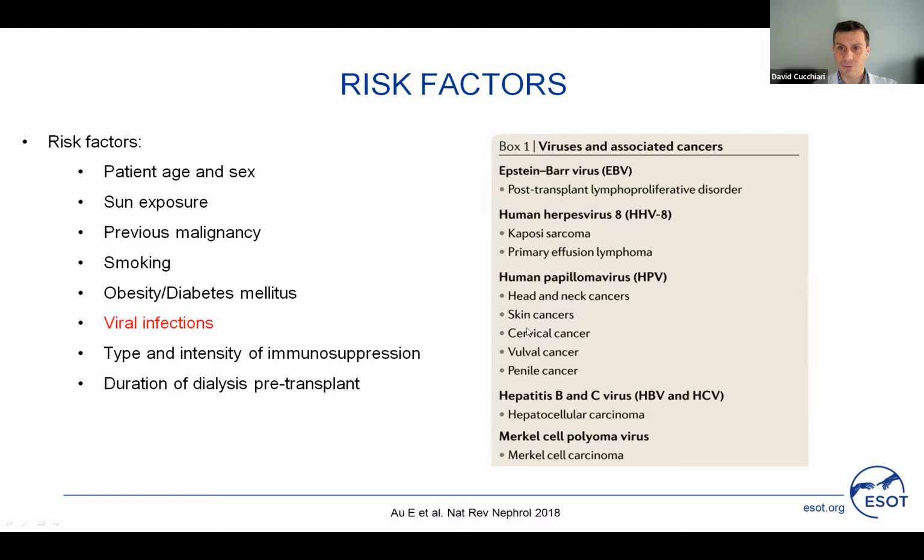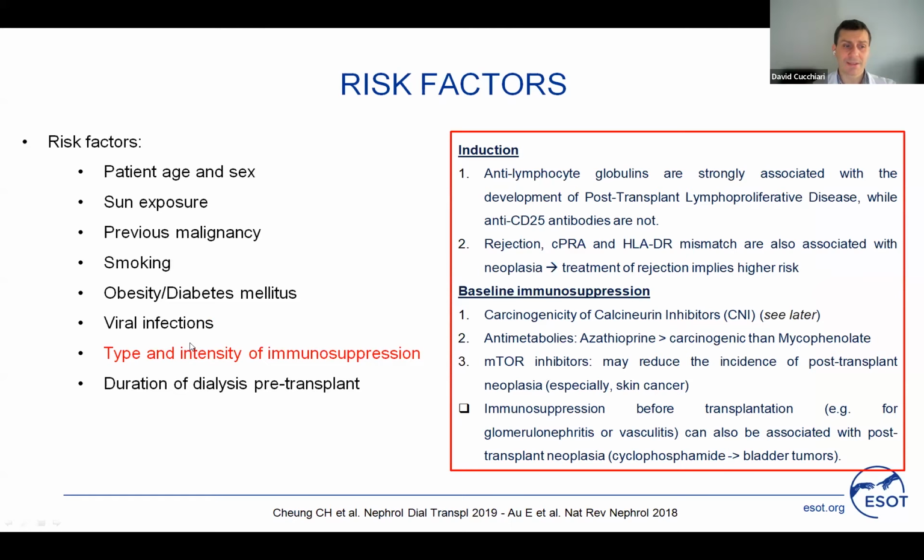Regarding skin cancer, it is interesting that many skin cancers, apart from being induced by exposure to ultraviolet radiation, in many cases contain the genome of HPV. And of course, HPV is also implicated in head and neck cancers. Hepatitis B and C viruses are associated with hepatocellular carcinoma, and another skin cancer, Merkel cell carcinoma, is associated with a polyomavirus.